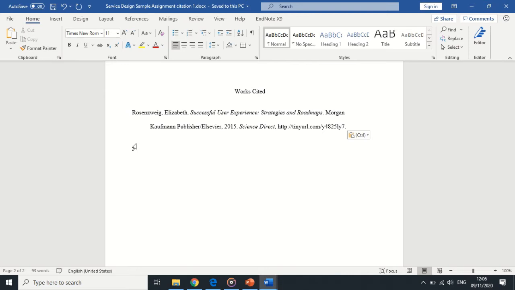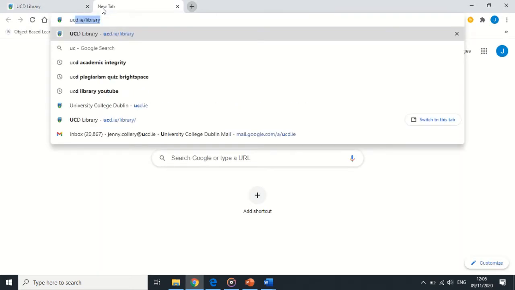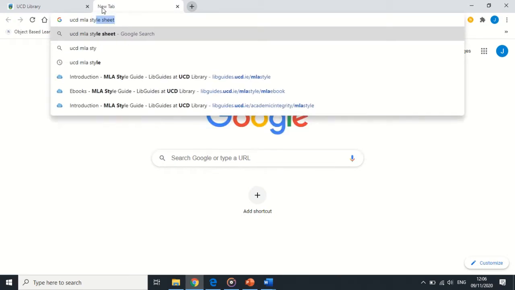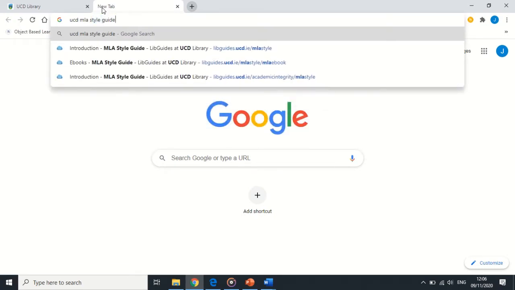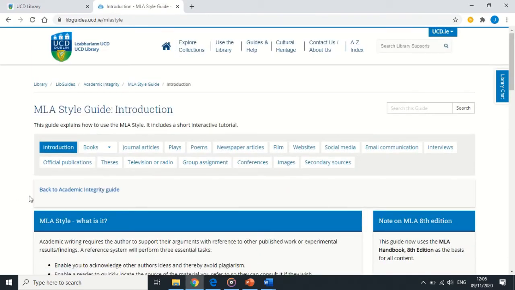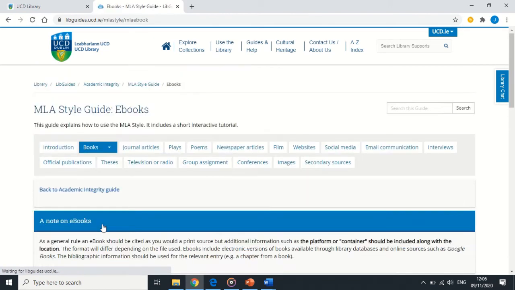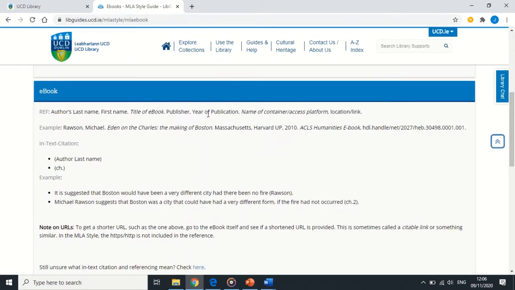To find out how to format books or any other materials in the MLA style, the best thing to consult is the library's MLA style guide. You can do that by searching for UCD MLA style, and go to the one that says LibGuides. Here you'll be brought to the MLA style. If you click on the drop down for books and select ebook, you can see that this page gives you information on what the ebook should look like.